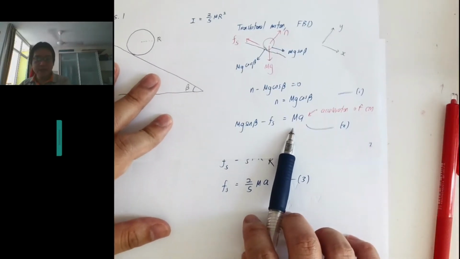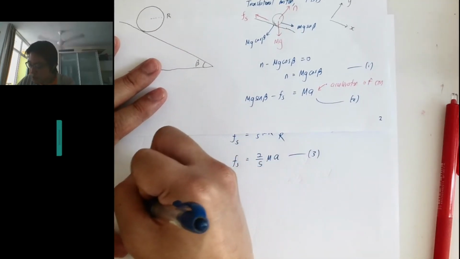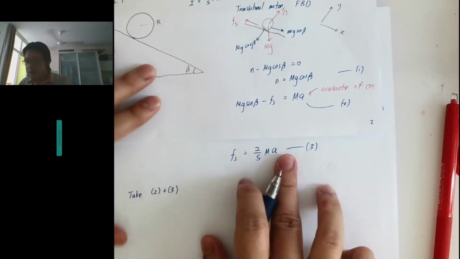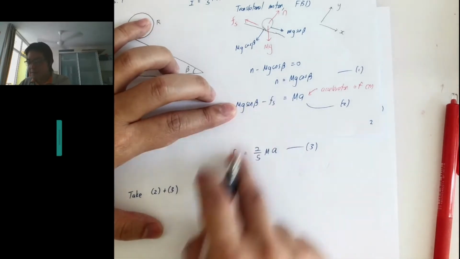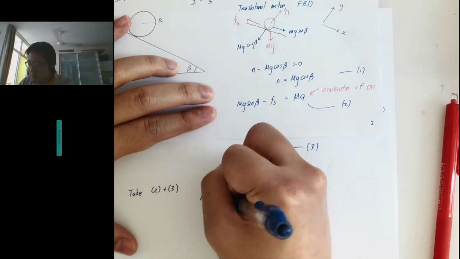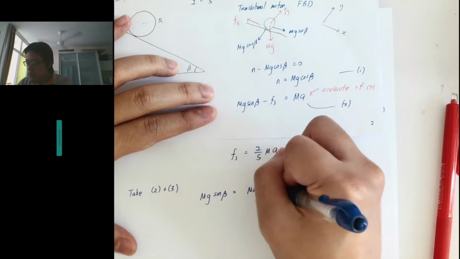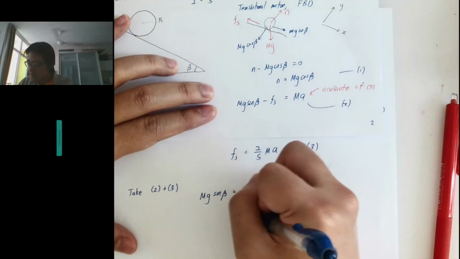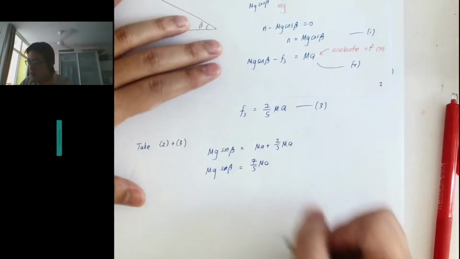So I can solve this simultaneous equation. I'm going to take equation 2 plus equation 3. The f on both sides cancels, and I'm left with mg sine beta on one side, and ma plus 2 over 5 ma, which is 7 over 5 ma, on the other.